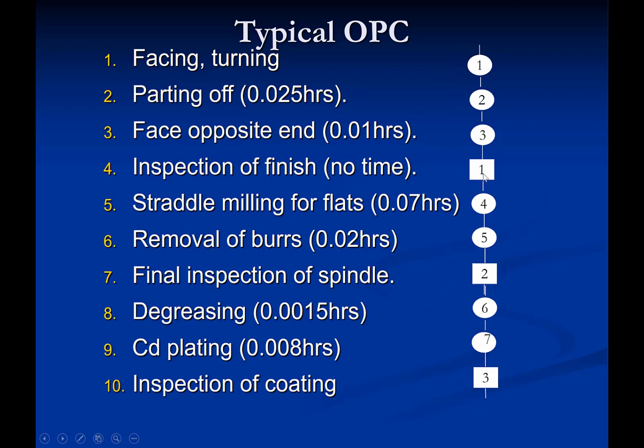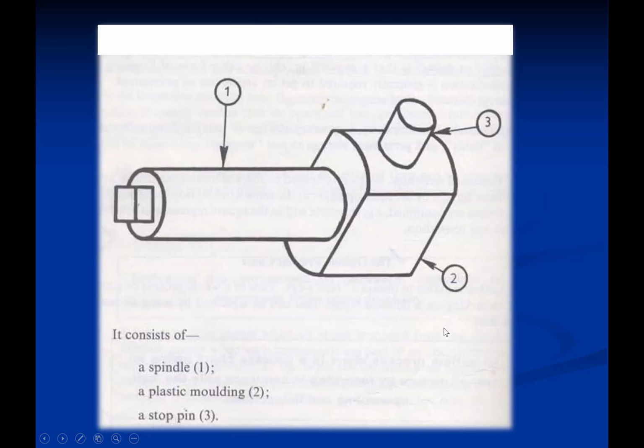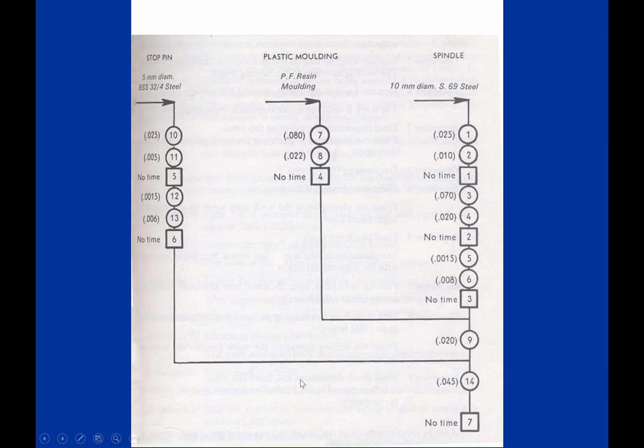Then inspection, no time is mentioned in the first inspection. Then say structural milling for flat surfaces, removal of the burrs, etc. Final inspection. This is just like making something. The outline process chart is shown. This is one case where a simple part is being made. Let's say this is one typical assembly having 3 parts. This is part 1, this is part 2, and this is part 3. Part 1 is the spindle, part 2 is plastic molding, and part 3 is the stop pin. Just for example, let's take this.